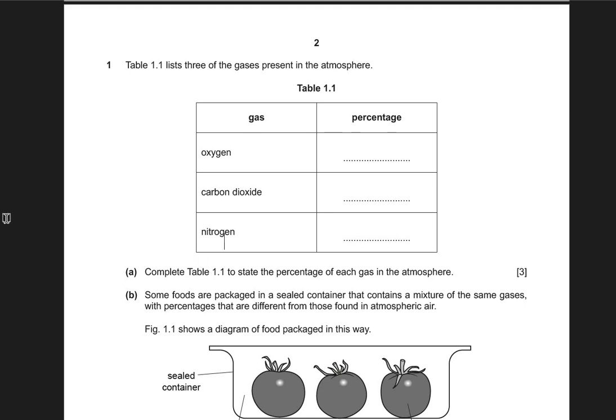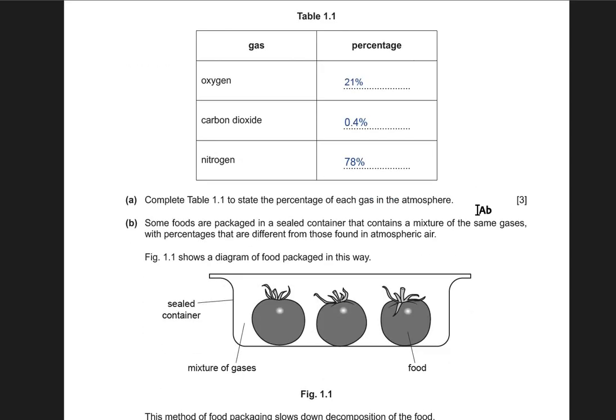Table 1.1 lists 3 of the gases present in the atmosphere. The gases are oxygen, carbon dioxide and nitrogen. They're asking you the percentage of each gas. Oxygen is about 21%, carbon dioxide is about 0.4%, and nitrogen is about 78%. You can either give the ranges or you can just write the exact values if you remember them. I don't think these values are very difficult to remember, so it's better that you write the exact learned values. Alright, so let's move on to the next part of this question.